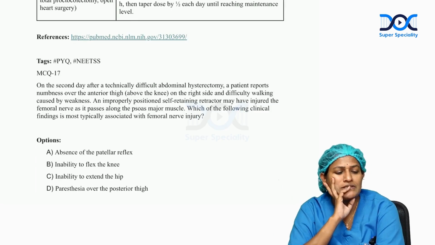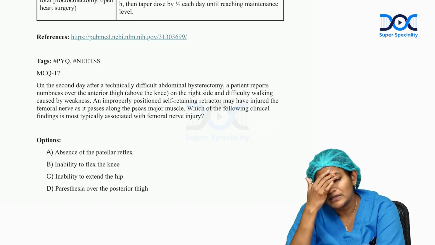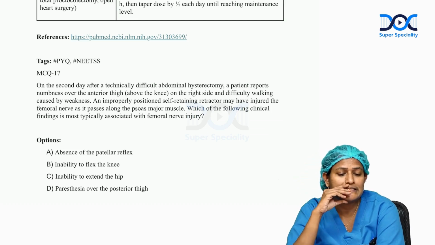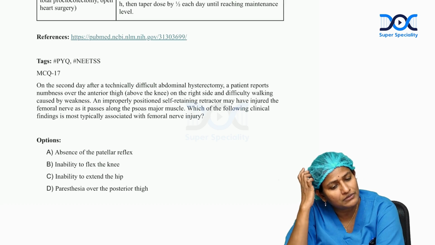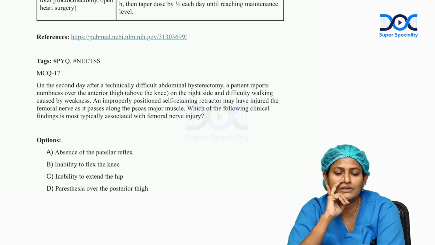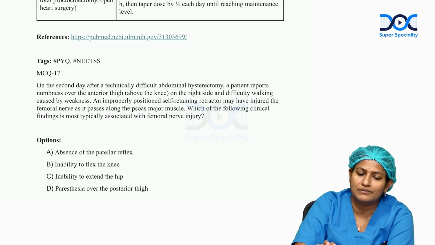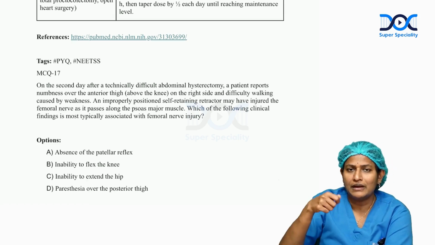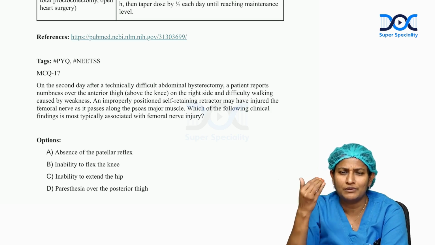Yes, question number 17. On second day of technically difficult abdominal hysterectomy, patient reports numbness over the thigh on the right side, and difficulty walking caused by weakness and improper positioning. A self-retaining retractor may have injured the femoral nerve, which passes along the psoas muscle. Which of the following findings is typically associated with femoral nerve injury? Yes. So retractors are the instruments which are used to create more space while doing abdominal surgeries, more so in pelvic surgeries.